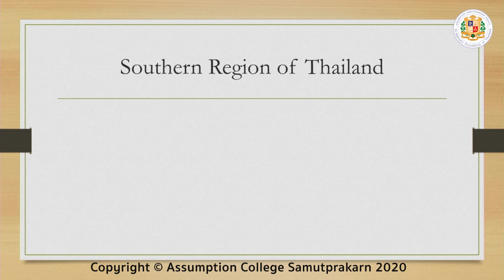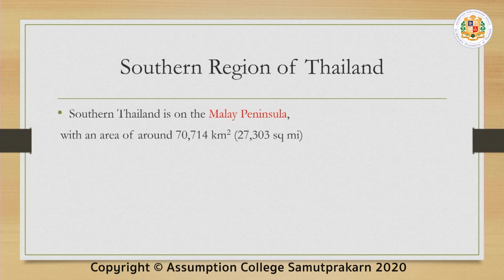Finally, we go to the southern region of Thailand. The southern region of Thailand is on the Malay Peninsula with an area of around 70,740 square kilometers or 27,303 square miles.